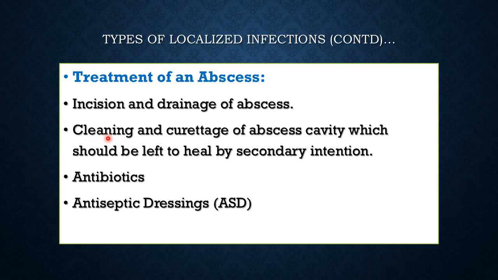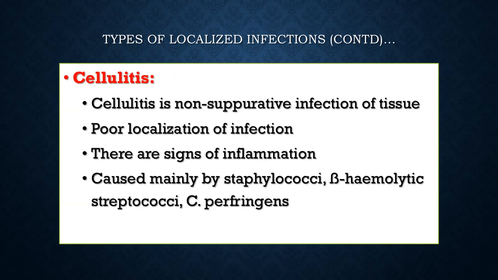In chronic abscesses or chronic osteomyelitis where granulation tissue has formed, these granulations hold bacteria in them. These granulations then need to be thoroughly curetted before healing of the abscess cavity can take place. So incision and drainage, cleaning and curettage, and then antibiotics need to be given long term, and sometimes daily or twice daily antiseptic dressings have to be done until the abscess cavity heals fully and is again epithelialized.